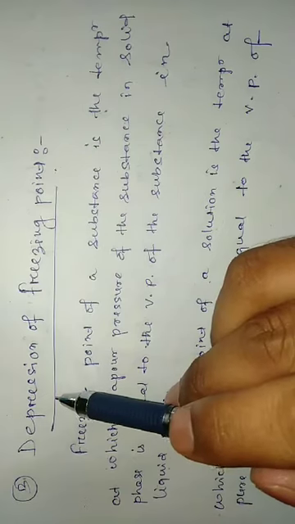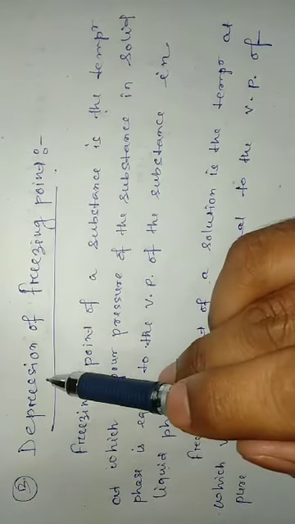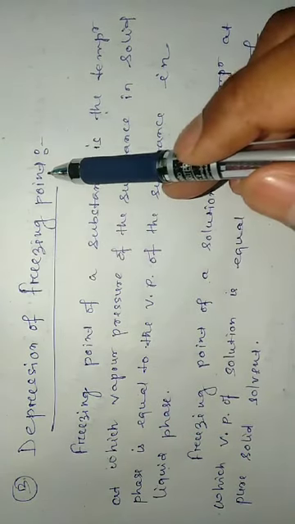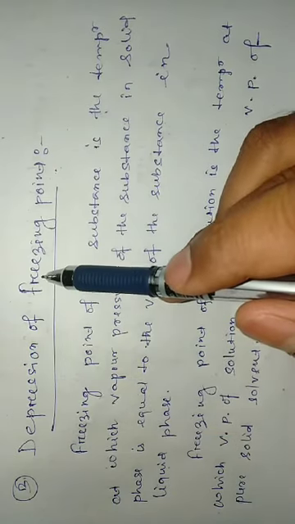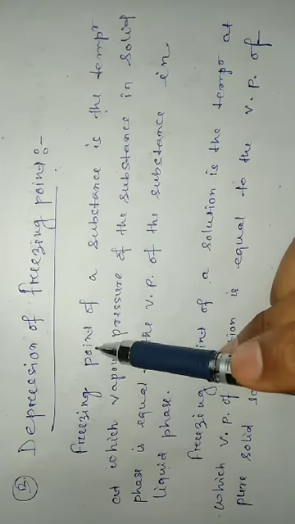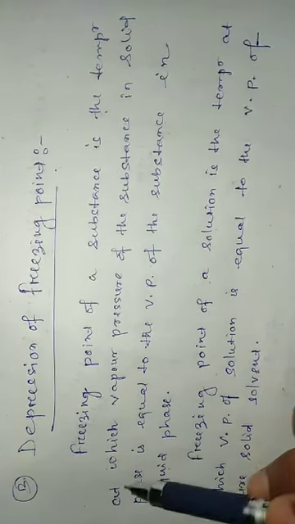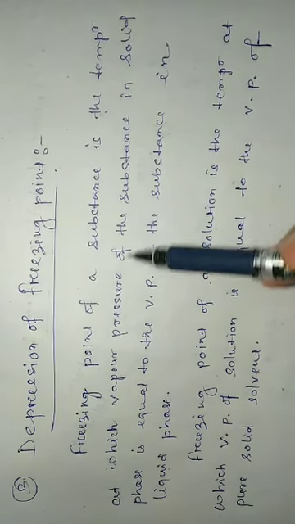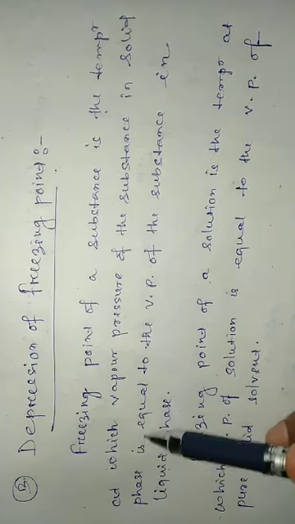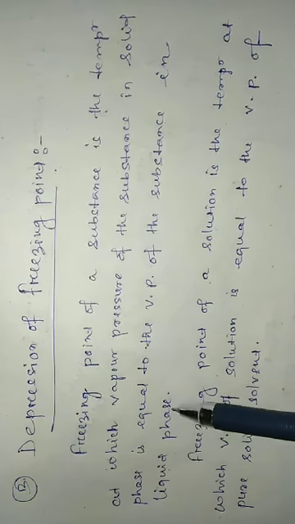The third colligative property is depression of freezing point. Depression means decrease here, so it is related to the freezing point of the solution. Before starting this topic, let us discuss the freezing point. The freezing point of a substance is the temperature at which the vapor pressure of the substance in the solid phase is equal to the vapor pressure of the substance in the liquid phase.